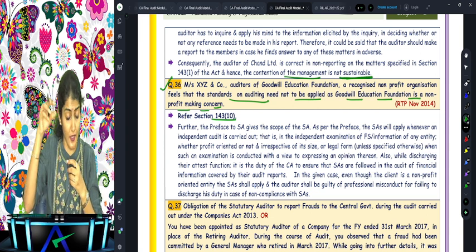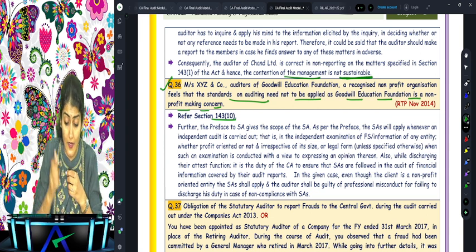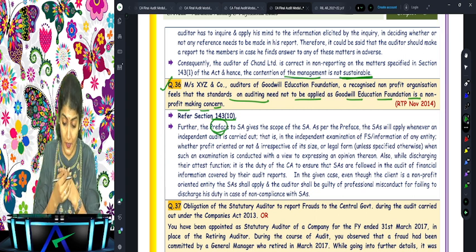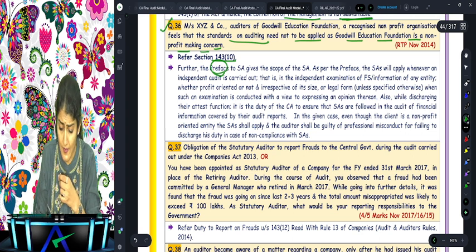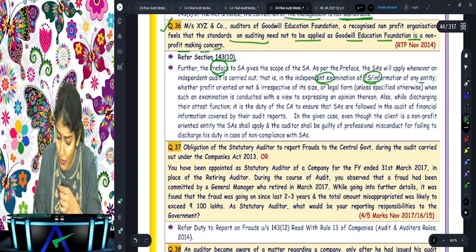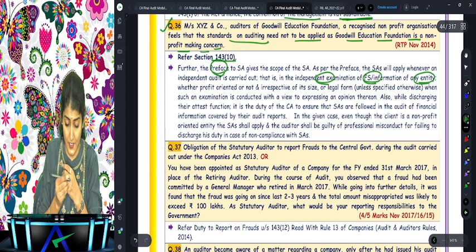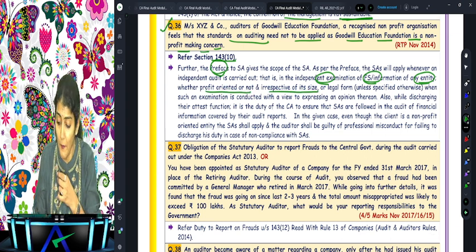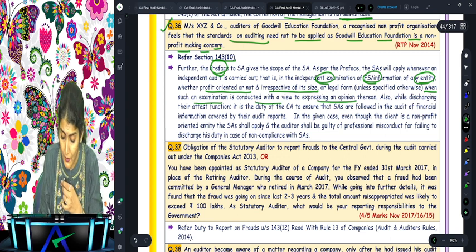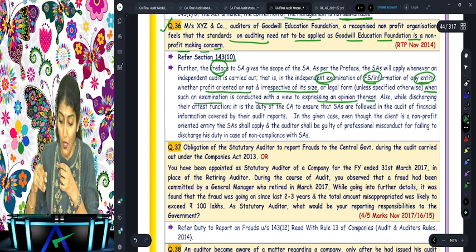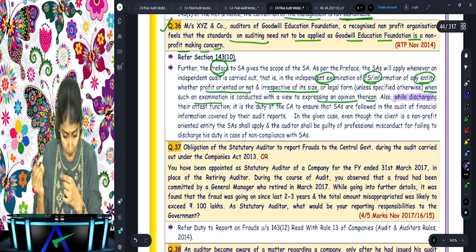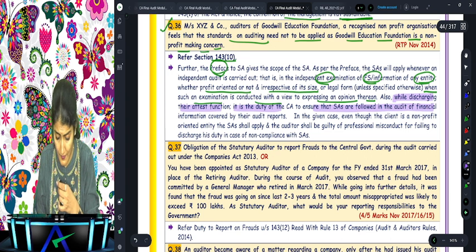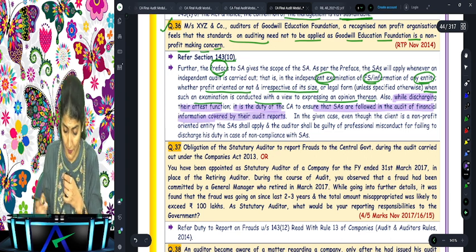Now, first it gives a reference to 143(10). Then it says preface to the SAs. And here they go to the definition of an audit. What does it say? Audit is an independent examination of financial information of any entity, whether profit-oriented or not, irrespective of its size or legal form, when such an examination is conducted with a view to expressing an opinion thereon. Also, while discharging the attest function, it is the duty of the CA to ensure that SAs are followed in the audit of financial information covered by their audit report.